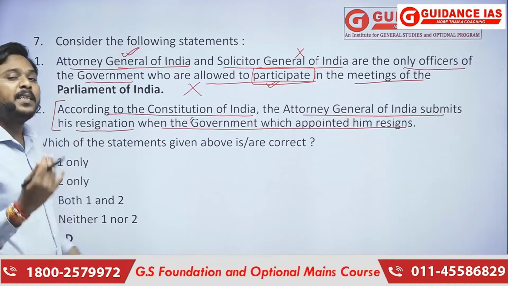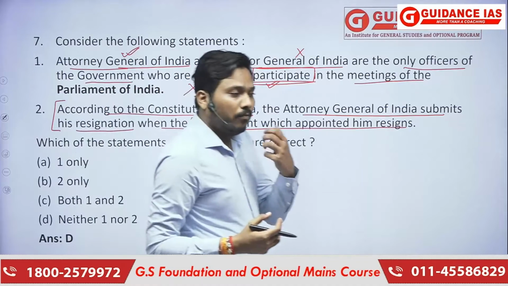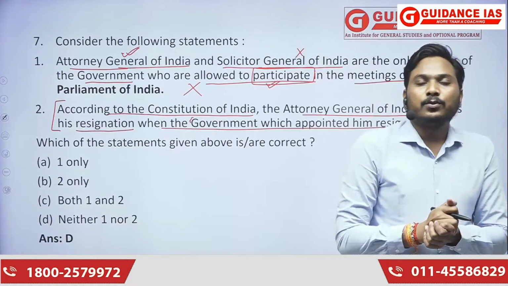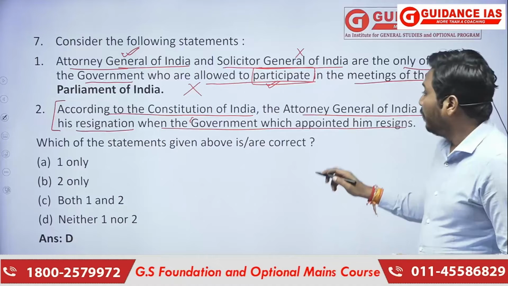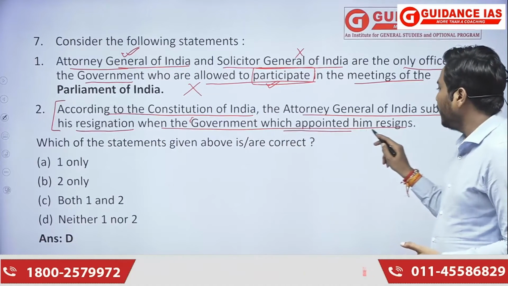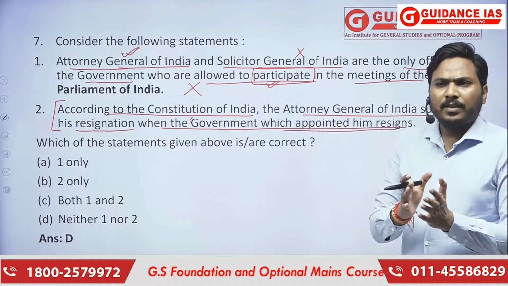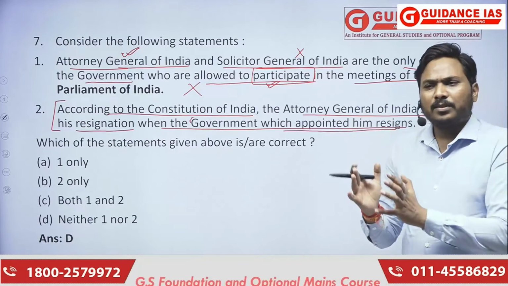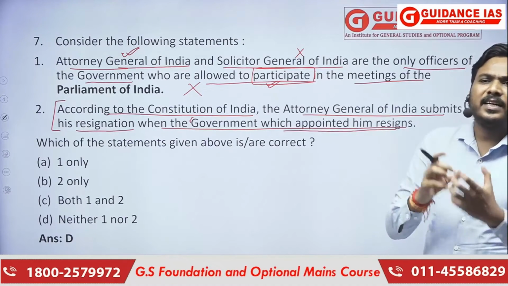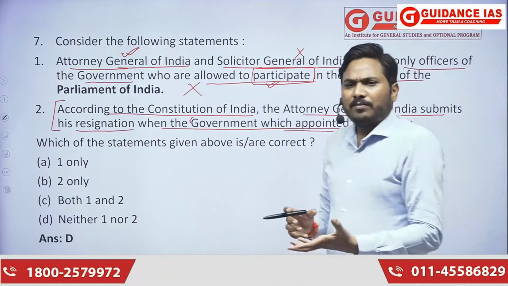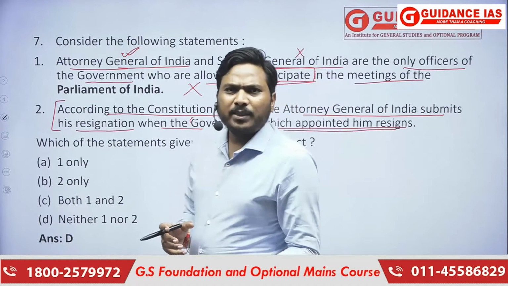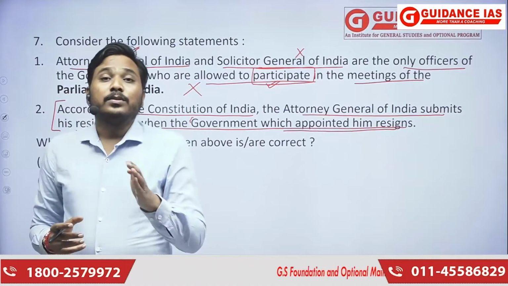Attorney General may resign when he or she wants to resign, but not mandatorily when the government changes. But generally, this is a convention that if an Attorney General is appointed by the previous government and if the government resigns, as per the convention or as per the moral obligation, Attorney General also resigns.